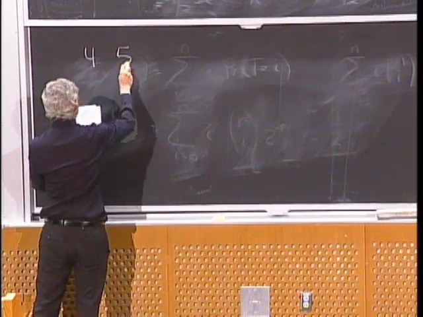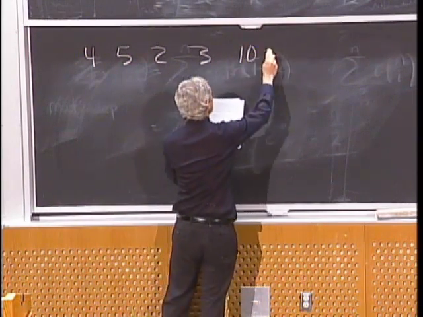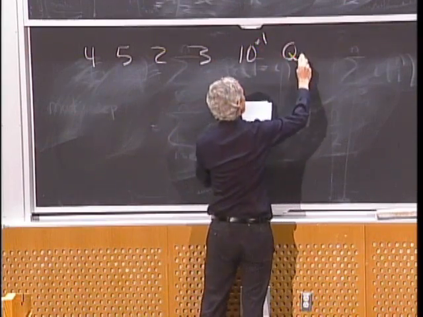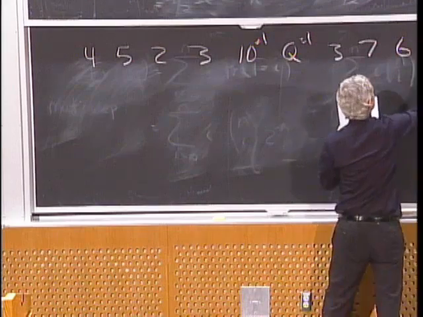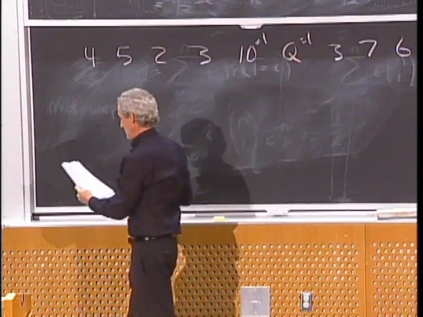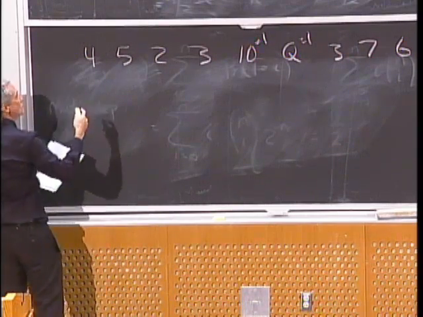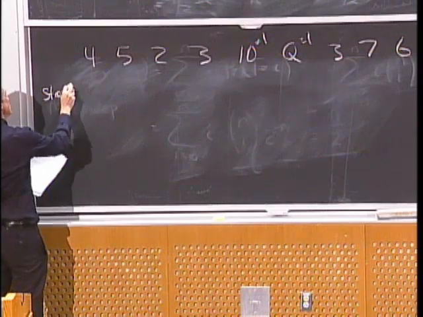I got a 4, a 5. So my first few cards of the deck go like this. 10 equals a 1. Then I got a queen equals a 1. 3, 7, 6, 4, 2. Say it's a small deck. I'm going to use 54 cards. And say your chosen number to start, you start with a 3.